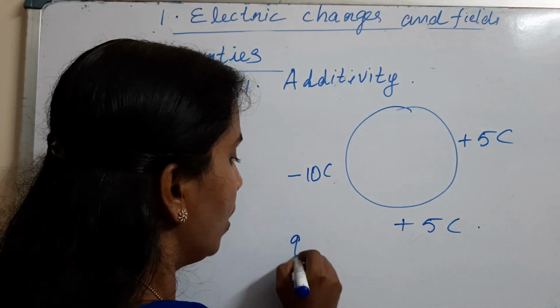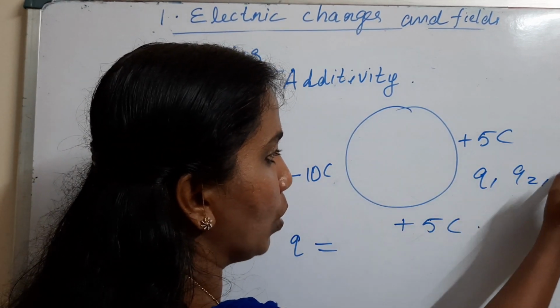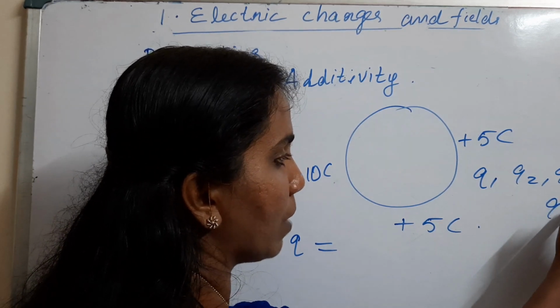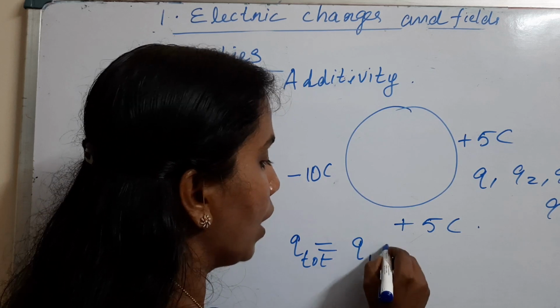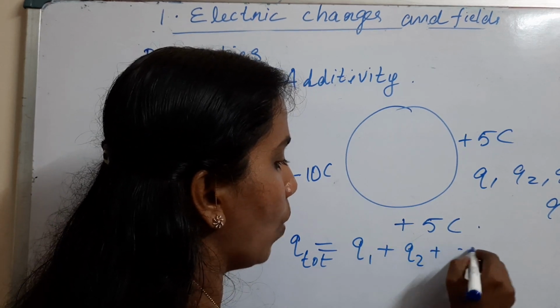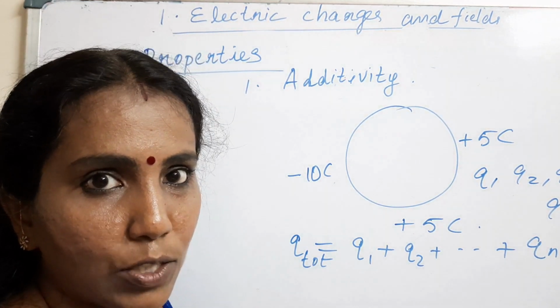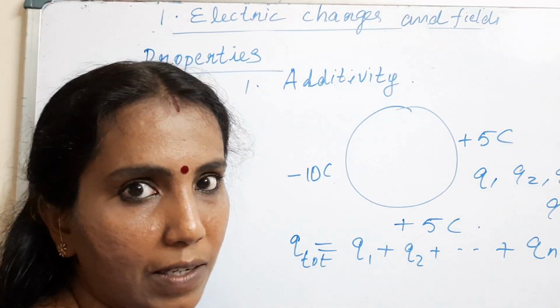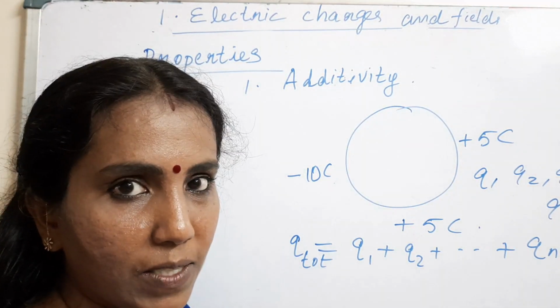Or in short, if you have charges Q1, Q2, Q3, up to Qn for a system, the total charge is given by Q1 plus Q2 plus and so on up to plus Qn, the sum of the charges. So you can treat them just like real numbers. That's what we mean by additivity of charges.